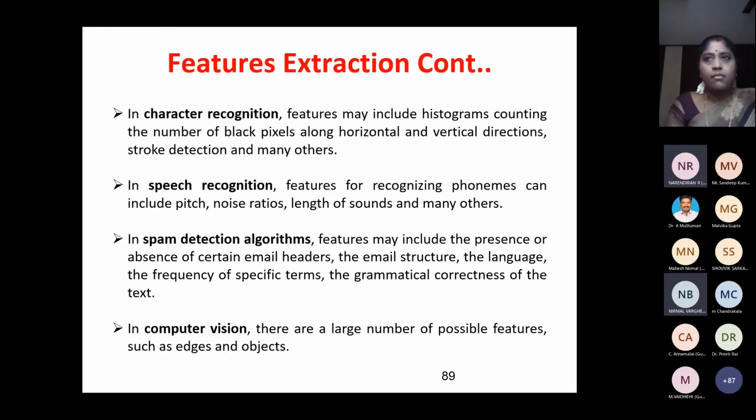Depending upon your application, for character recognition I will be using a different feature. For speech recognition, I will be using a different feature. For spam detection in the case of email, I will be using different features. In computer vision, for image and speech processing, I will be using different features. So features are not fixed. Depending upon your application, you have to choose your features.